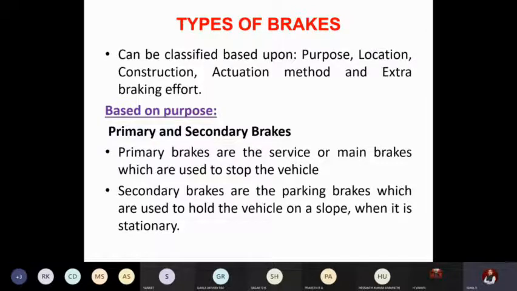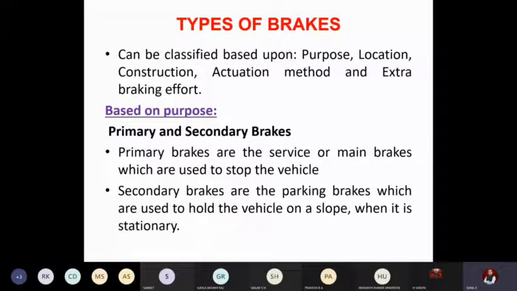We will discuss one after the other. First one is based on the purpose. Okay. So based on the purpose, the braking system is classified as primary and secondary braking system. So primary brakes are the service or main brakes which are required during the driving of the vehicle. Okay, the pedal, whatever we see, very next to the clutch, they are the primary brakes. Secondary brakes are the parking brakes which are used to hold the vehicle in a slope.